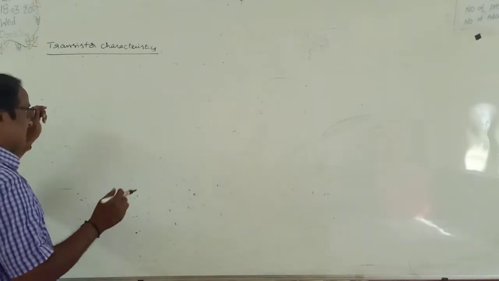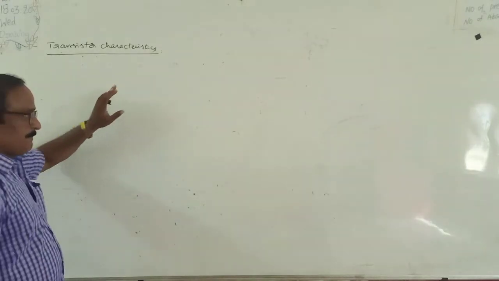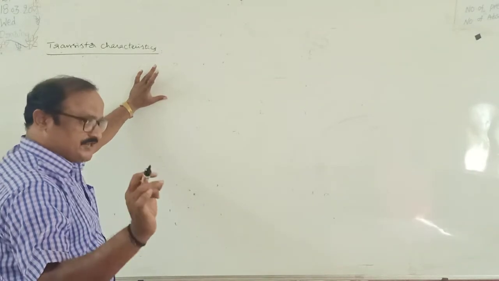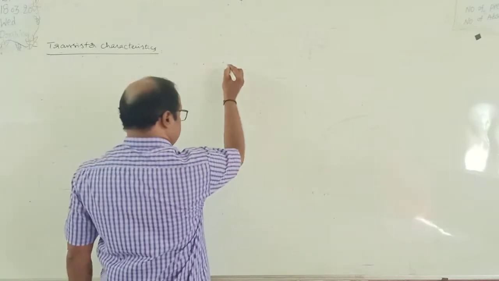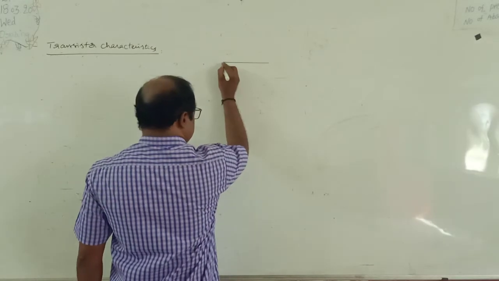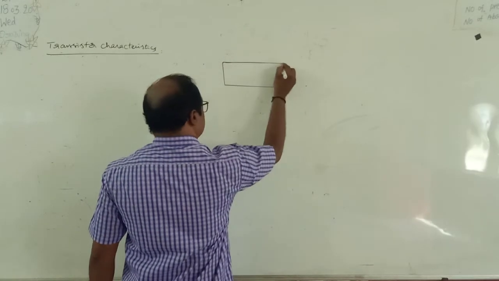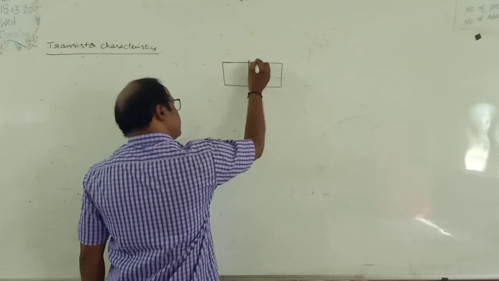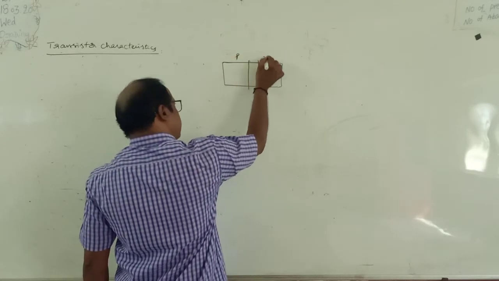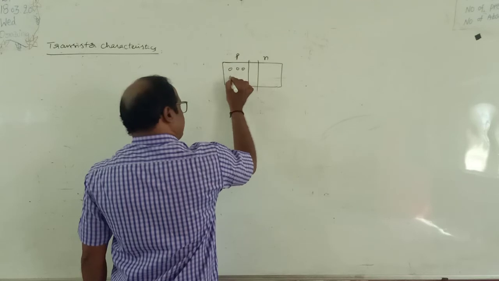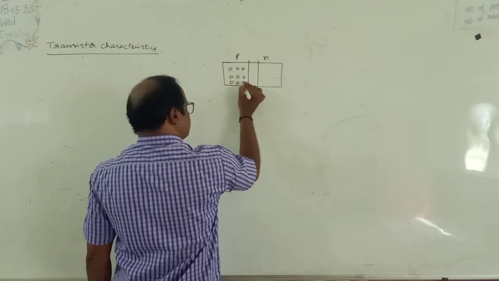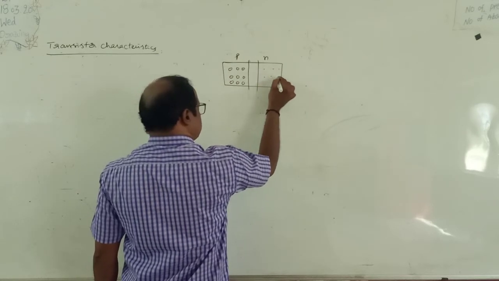In these transistor characteristics, we did the PN junction diode characteristics. Suppose it is a PN junction diode: P-type material, N-type material. P-type has positive charge holes, N-type has negative charge electrons.